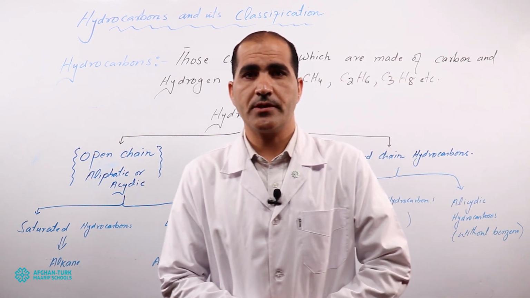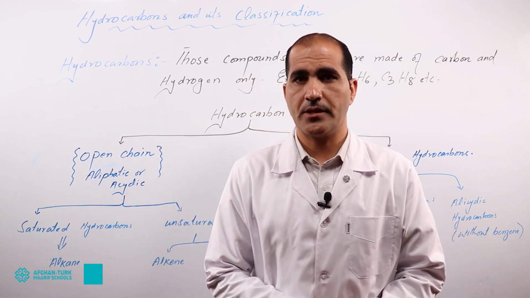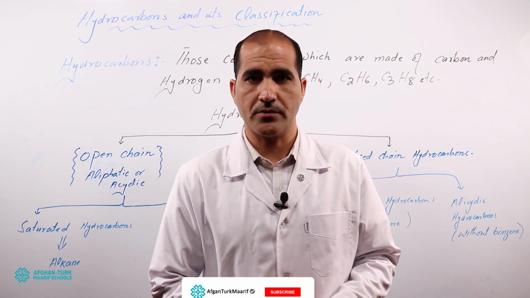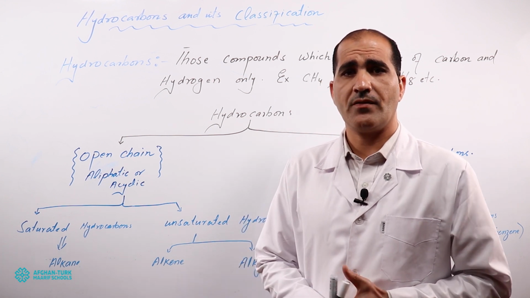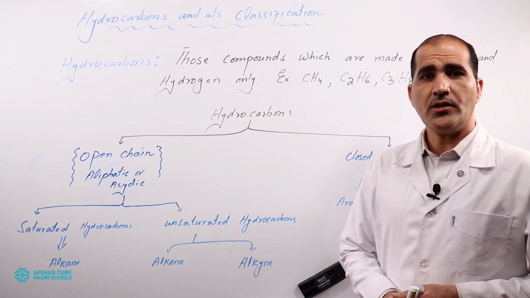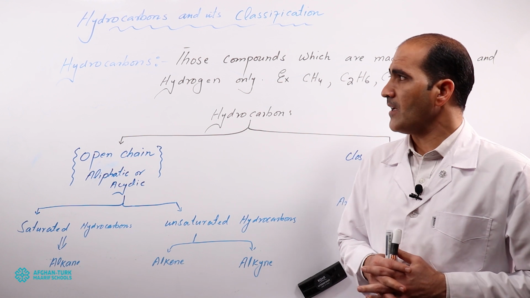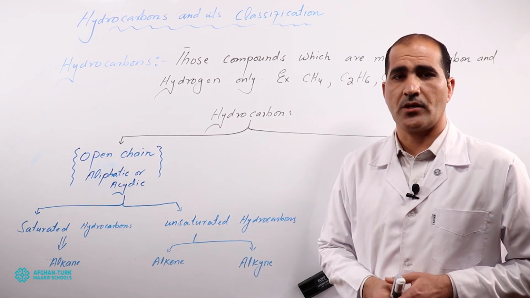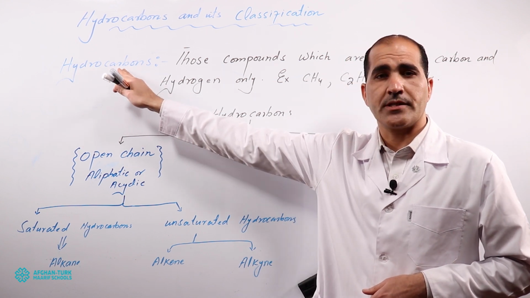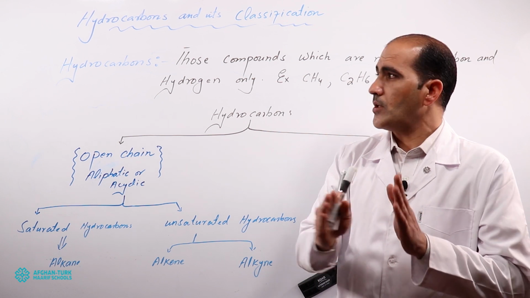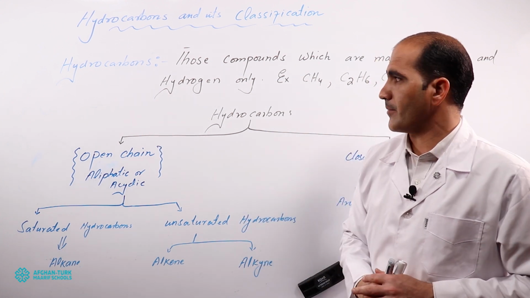Just as you know that in our previous classes we studied about organic compounds, bonding. Today our topic is about hydrocarbon and its classifications. First of all, you should know the definition of hydrocarbon. What are hydrocarbons? Hydrocarbons are those compounds which are made of only carbon and hydrogens. I already wrote their definition here. Hydro means hydrogen and carbon means carbon. So carbon plus hydrogens. Those compounds which are made of only carbon and hydrogens, we call hydrocarbons.